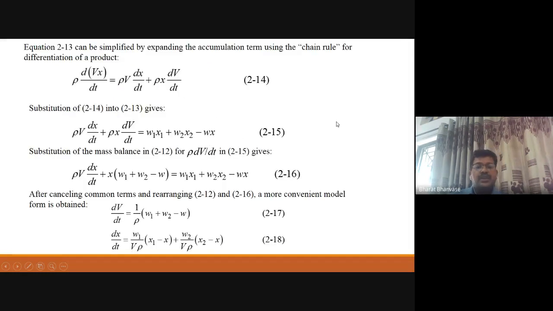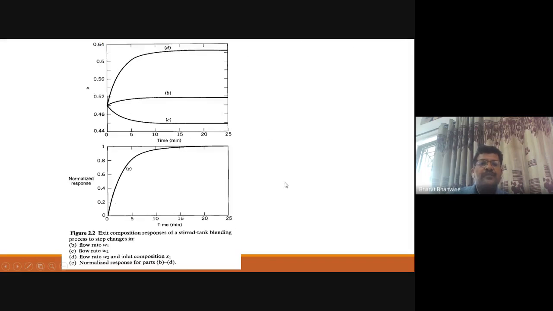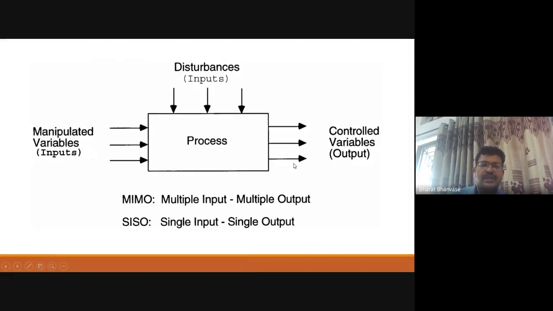Here, if you consider rho is not constant, then it will be quite different. We have to differentiate this by parts, and then substitution for dV by dt will be there, and then it will be a simplified form for dV by dt, that is the change in volume with respect to time, and the change in composition with respect to time. This is another equation you will have. So after solution, that will be the result here.